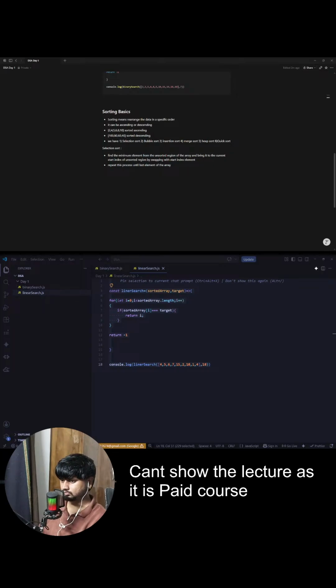We also need to maintain the location. Location is i right now. Here location will become j. Once we come out, we also have the location of this element. Now we can swap a of i with a of location, the location of this minimum element. That's it. That's how we can write the code for selection sort.